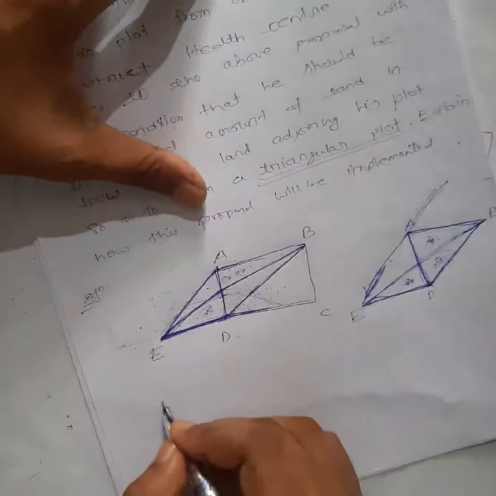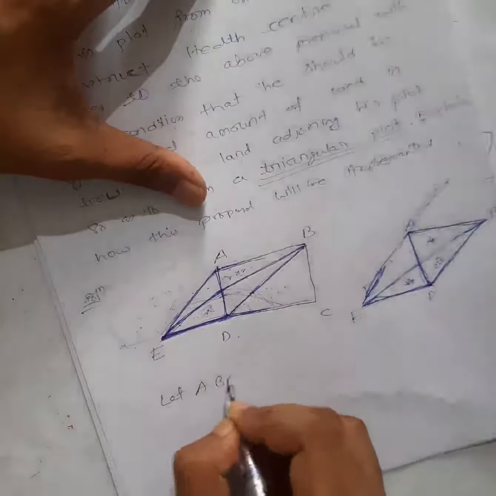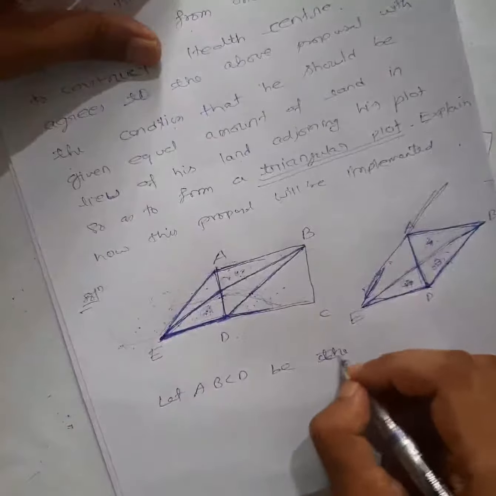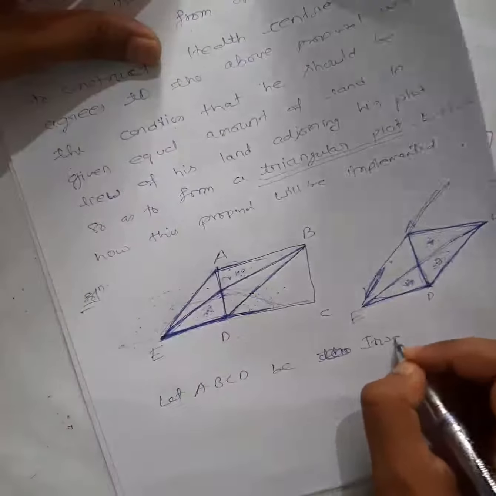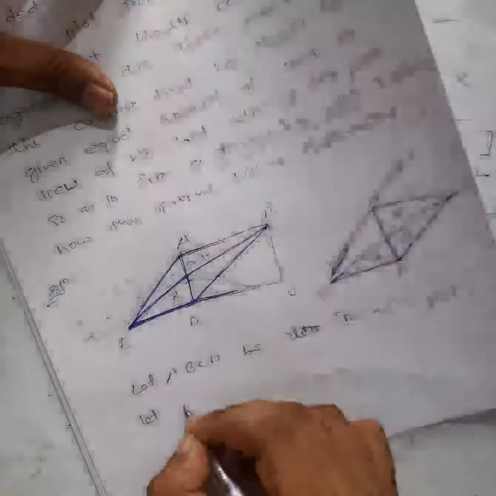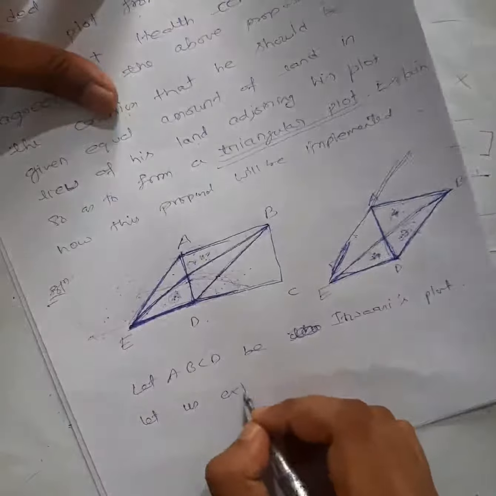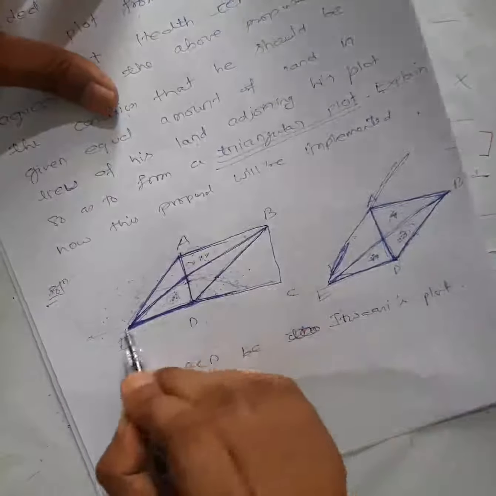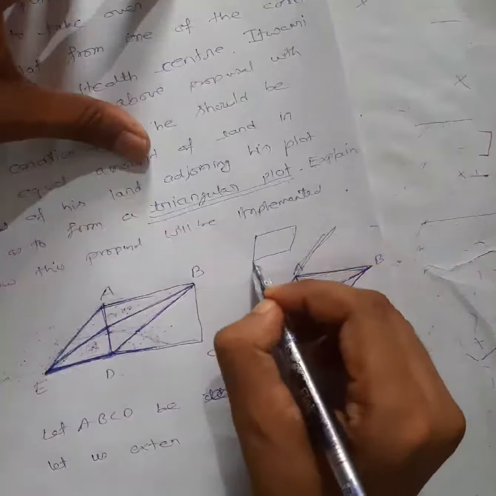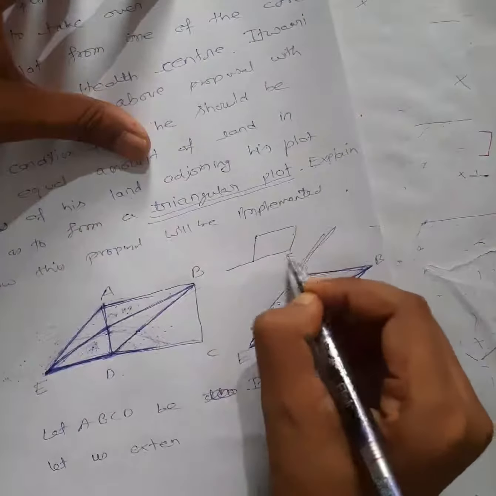So I will write down, let ABCD be Itwari's plot. Let us extend this. This we are extending, right? How we have started the diagram, this was the quadrilateral, then we have extended this line, so I'm mentioning that only.